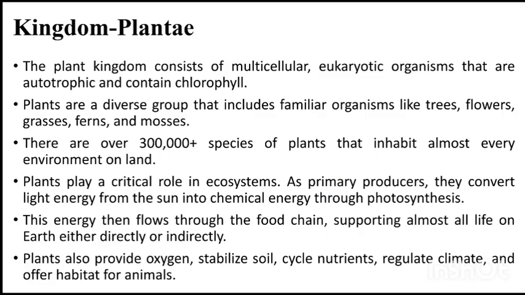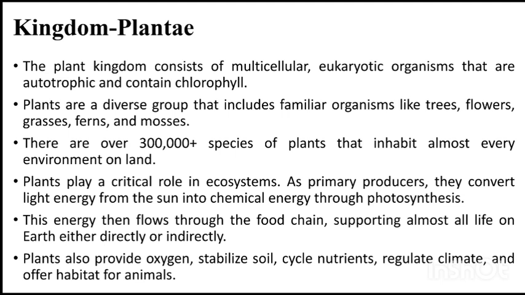Next, kingdom Plantae, which are multicellular, eukaryotic, and autotrophic because they can synthesize their own food, as they have chlorophyll pigment. Plants are a diverse group that includes familiar organisms like trees, flowers, grasses, ferns, mosses. There are over 3 lakh species of plants that inhabit almost every type of habitat.